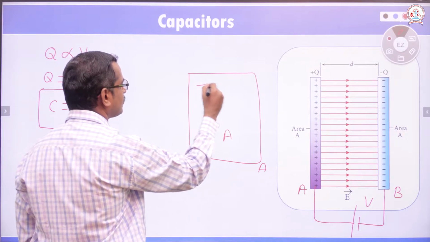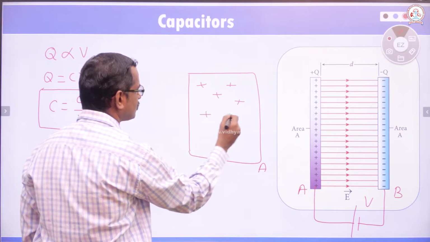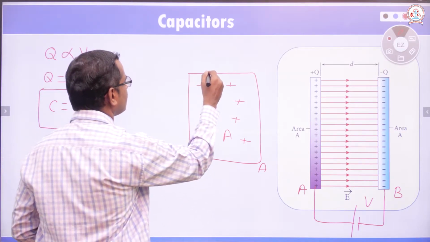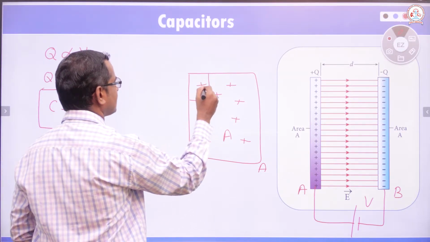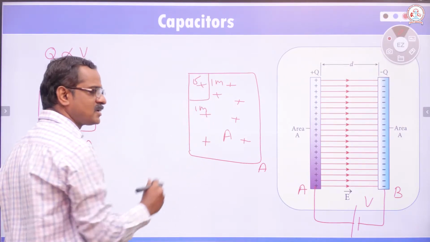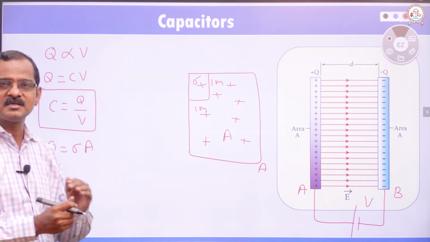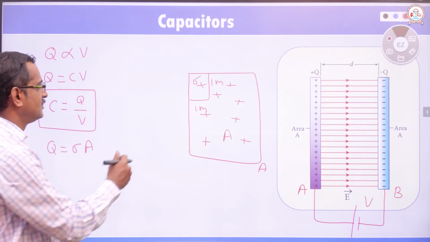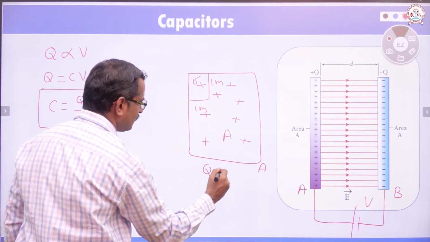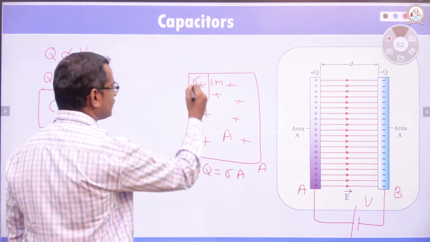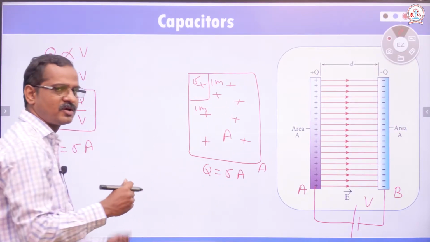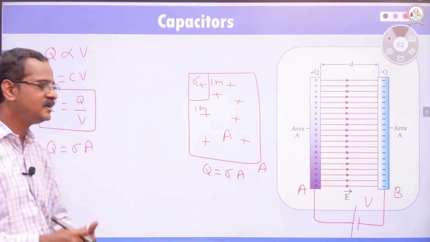If you want to calculate the total charges present in the total plate, then we have to imagine the unit surface. If it is 1 meter by 1 meter, unit area, and sigma is the number of charges in unit area, and A is the total area of the plate, then total charge Q will be equal to sigma into A. Charge present in unit area, multiplied with the total area of the plate, gives the total charges present in the plate.